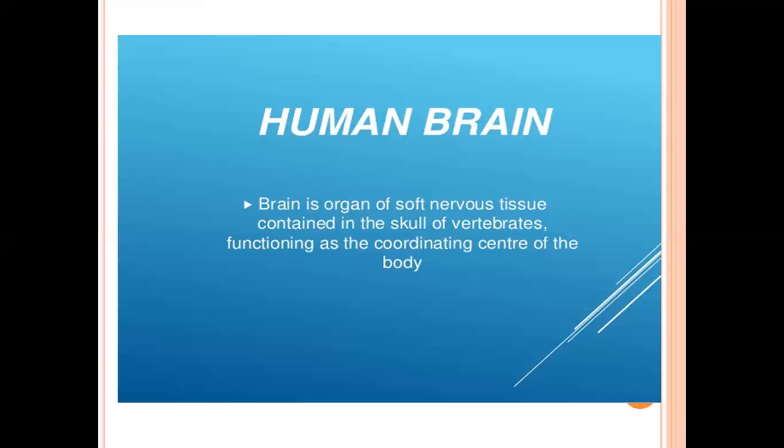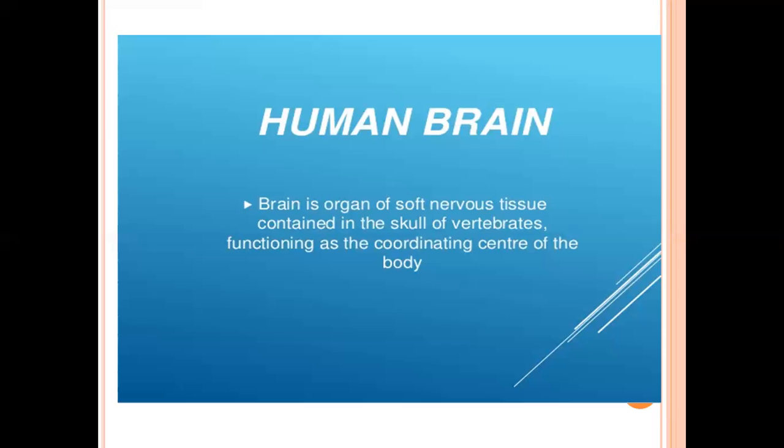Now, where is it located? Brain is located or situated in a bony cranium. That bony cranium is a part of a skull. And where is skull? In our head. Is it clear? The brain is situated inside a bony cranium, and the bony cranium is a part of skull.